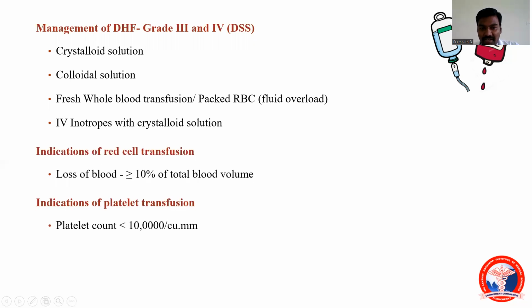The indication for blood transfusion is when the blood loss is more than 10%; we'll transfuse blood, most probably whole blood or packed RBC. If the platelet level falls below 10,000, we'll give fresh frozen plasma and platelet transfusion will be done. So this will be the typical management of dengue. Though I said it in short, it is explained in detail in the Park textbook with flowcharts. If you happen to have the textbook, just go through it.